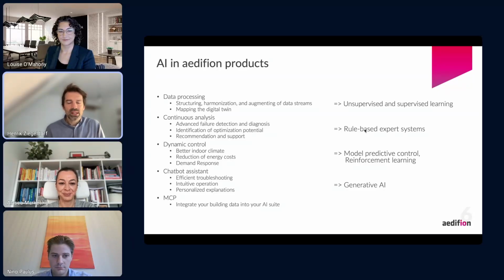What we also do is that we provide MCP. As I said, we consider data the most important part about all of this. And one key thing that we deliver is the data about your building operation. So we implement AI use cases on our side, on our platform, but we also acknowledge that you might have your own use cases that you cannot implement on our platform, but where you need the data that we collect from your building. And MCP, the Model Context Protocol, is a standard way to provide data to AI models that are not on your platform, but on someone else's.